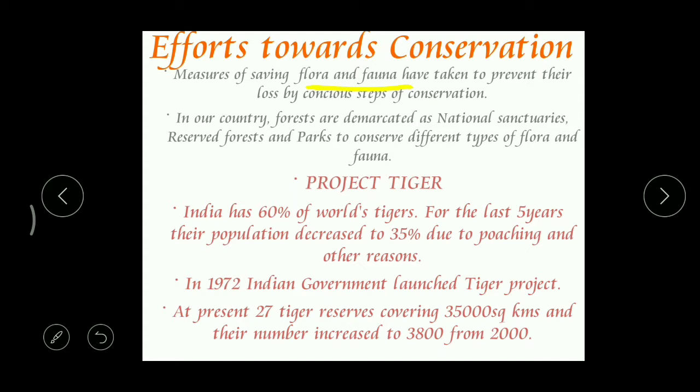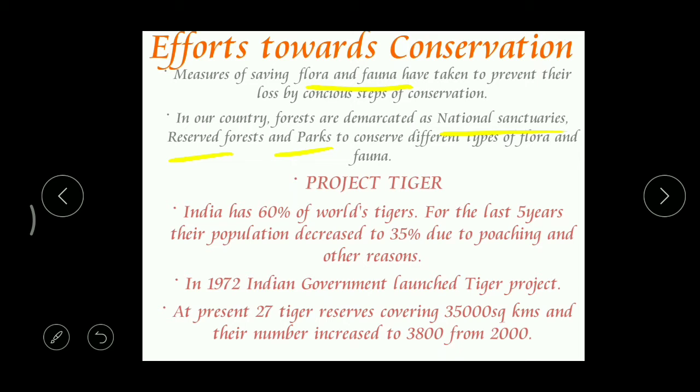In our country, forests are demarcated as national sanctuaries. In order to save these plants and animals, the government declared these forest areas as natural sanctuaries. In a coming topic, we can deal with them. National sanctuaries, then reserved forests, and even parks. Because of this, the government is able to protect all the varieties of plant and animal species. Got it? Okay.